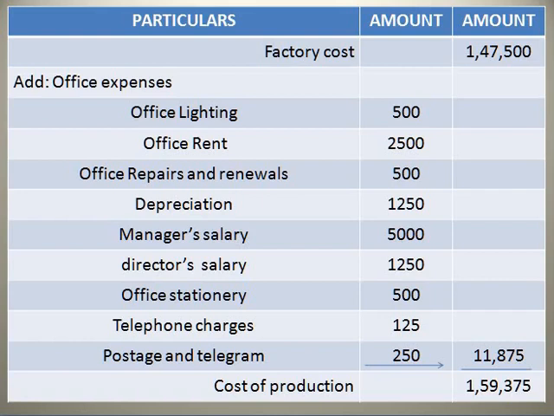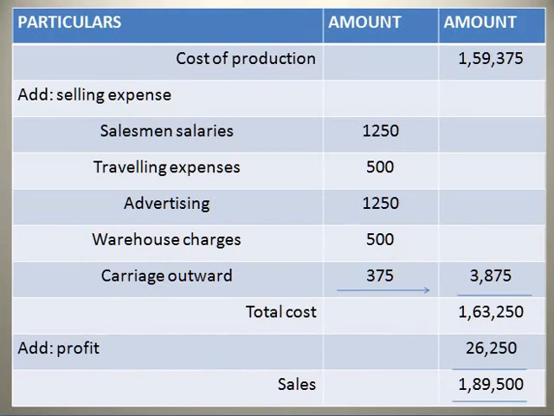Your factory cost is 1,47,500. Your office expense is 11,875. Your cost of production is 1,59,375. In this cost of production, you should add selling and distribution expenses. That is the expenses which are related to sales. Salesman salary, traveling expenses, advertising, warehouse charges, and also the carriage outward. Your total selling expense is rupees 3,875.